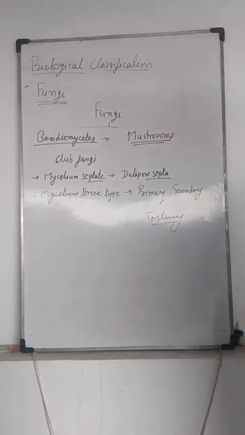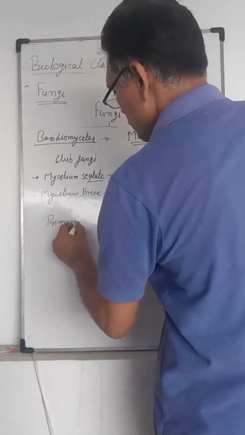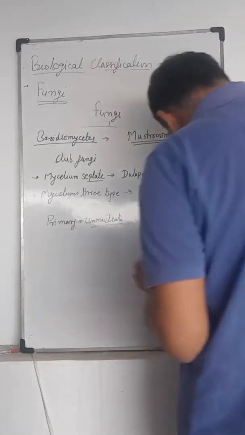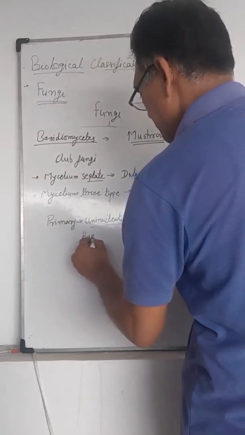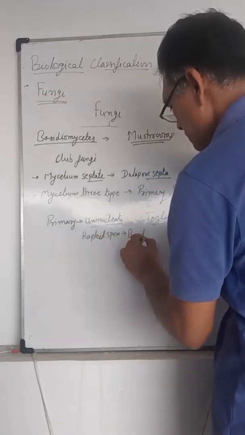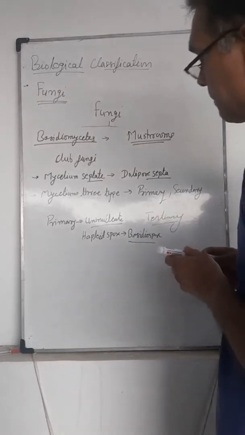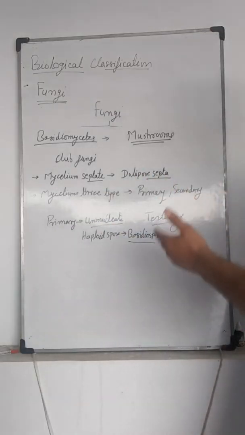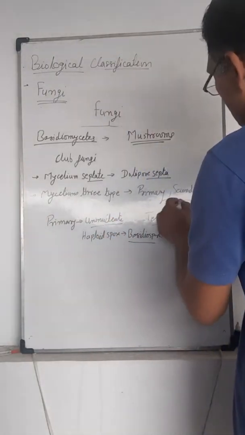Primary mycelium is uninucleate and forms from haploid basidiospores. The uninucleate haploid basidiospores form the primary mycelium.